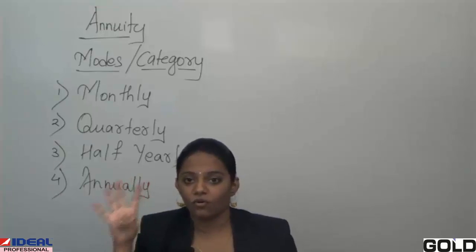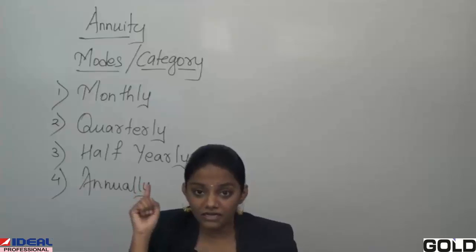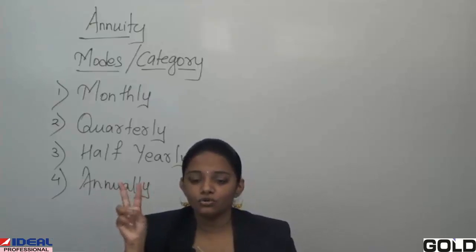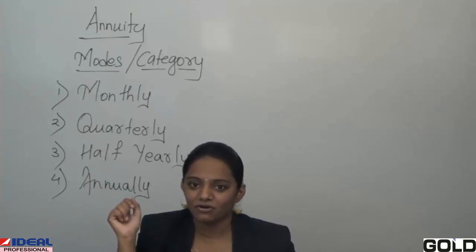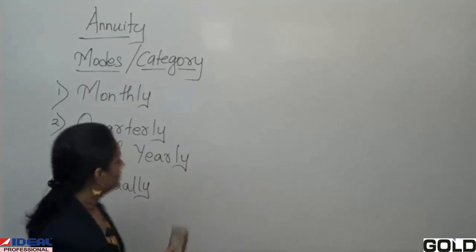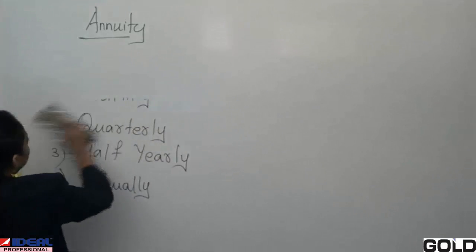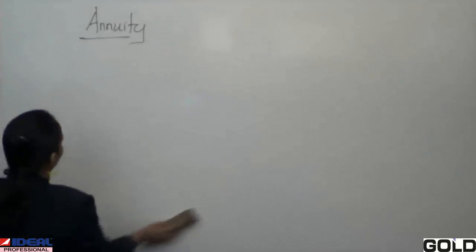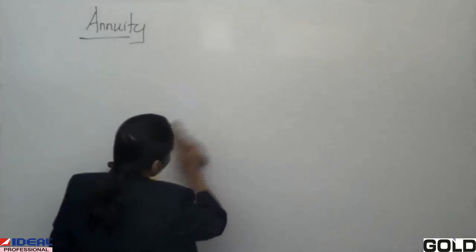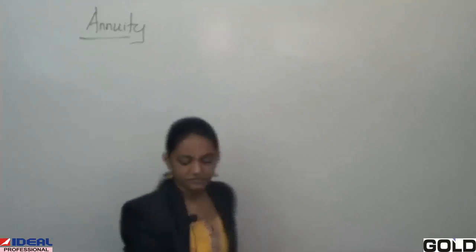So total 4 quarters. Half yearly means 6 months. So in a year we have 2 six-month periods. Again there are 12 months. So this is the category. It will be mentioned in the question whether your mode of payment is monthly, quarterly, half yearly or yearly.